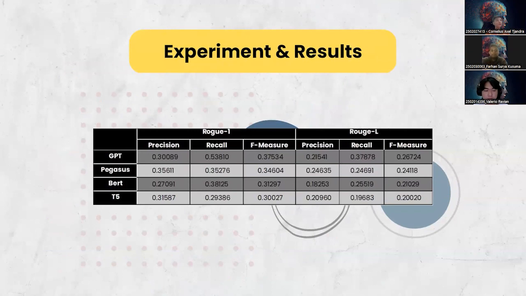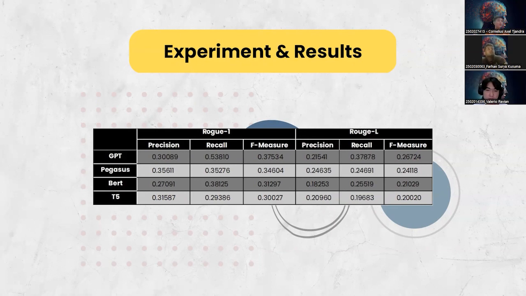Now, as we can see here, from the F measure of both the ROC1 and ROC-L results, we can see that GPT has the highest scores and by a considerable margin compared to the other models. Now, this does mean that GPT is extremely good at summarizing method at the token level. However, one other observation we can make is that GPT has a lower precision score than the recall score. Now, what this means is that GPT will often generate summaries that are way longer than the reference summary itself.